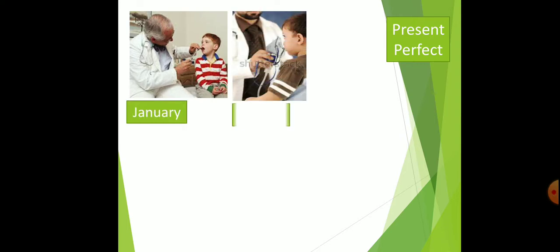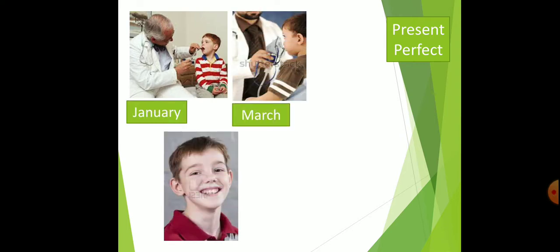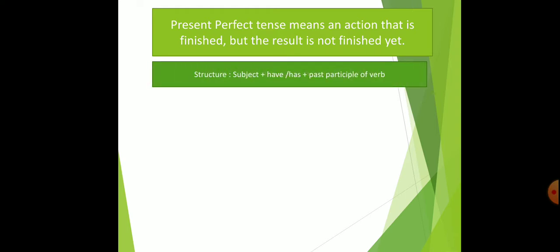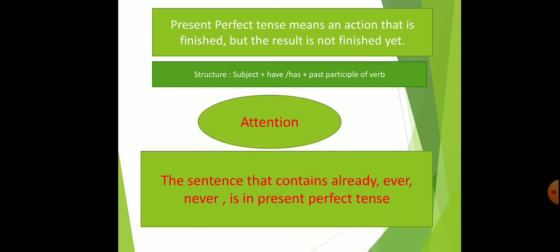Present perfect. I have visited the doctor 2 times. Present perfect tense means an action that is finished but the result is not finished yet. Structure: subject plus have or has plus past participle form of verb. Attention! The sentence that contains already, ever, never is in present perfect tense.